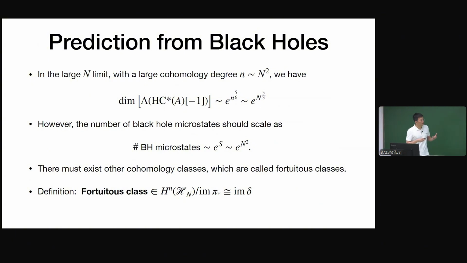And actually, these extra cohomology classes, if you consider this larger limit, you have many more of them than the ones coming from infinite n. And we call these cohomology classes fortuitous classes. So basically, that's the definition. The fortuitous classes are the cohomology classes that are given by quotienting out the image of pi, or equivalently, that are in the image of delta.